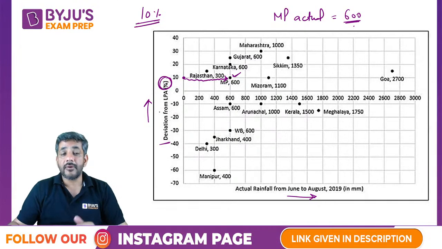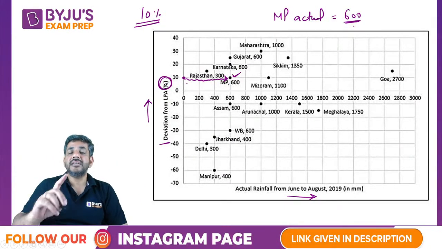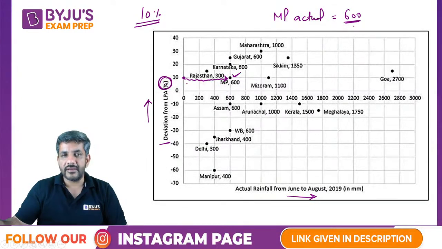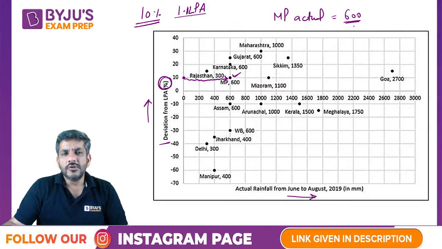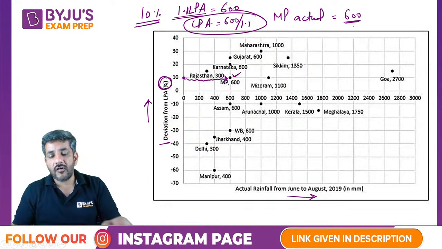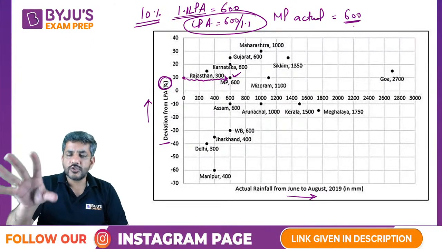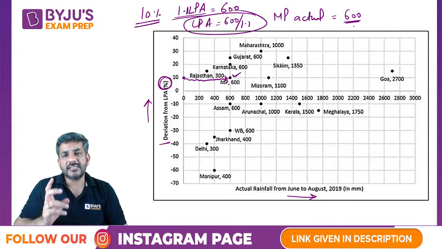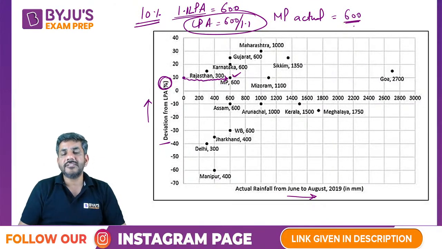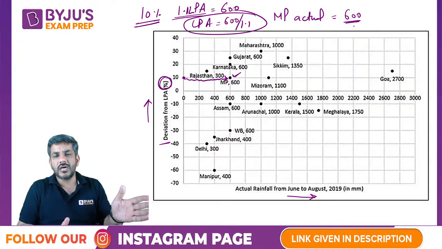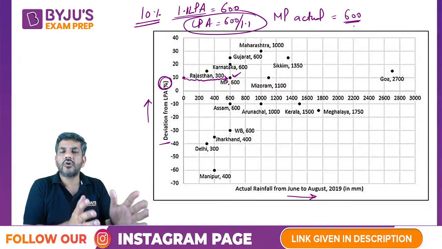10% deviation from LPA, and because it is on the positive side, it means it is 10% more than the LPA. In other words, you can say the LPA of MP is, let us say, L into so LPA नाम दे देता हूँ. So 1.1 times of the LPA is 600. So from that I can even calculate the LPA of MP. मैं फिर repeat करता हूँ. 600 is the actual rainfall or 10% is the deviation from LPA. The positive deviation is telling you कि जितना भी पहले rainfall होता था, the average of that rainfall, which is called LPA.